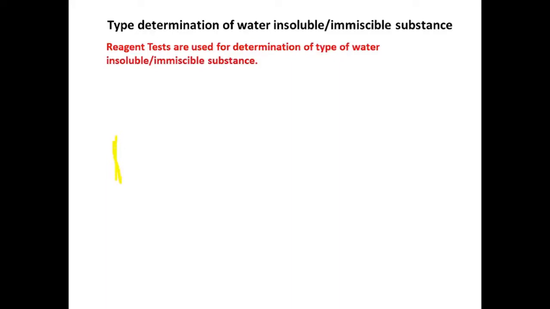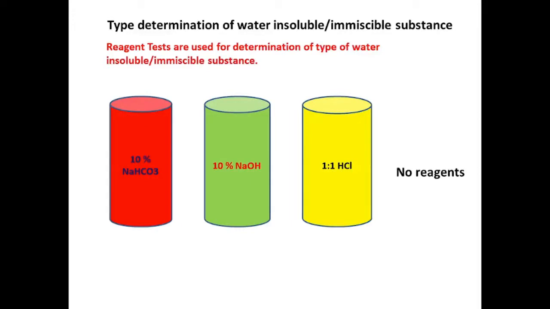Second is the type determination of water insoluble or immiscible substances. Reagents are used for the determination of type of water insoluble organic compounds. The reagents are 10% sodium bicarbonate, 10% NaOH and 1:1 HCl, while there is no reagent for the neutral type. 10% sodium bicarbonate is used for acid type detection. 10% NaOH is used for phenol type detection. 1:1 HCl is used for base type detection, while no reagent is available for the neutral type because a neutral compound does not show reaction with any reagent.